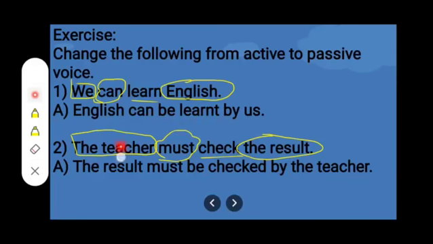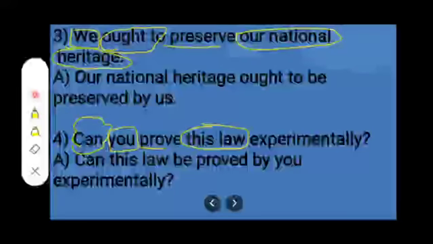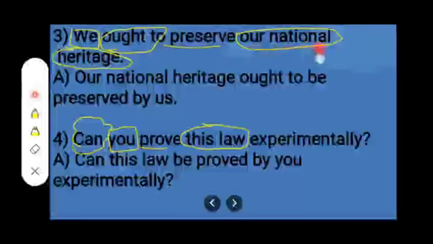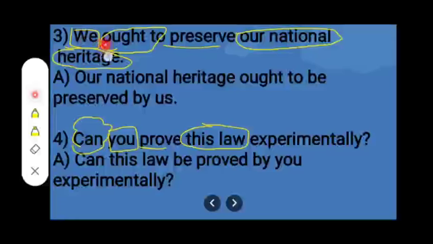Number 2. The teacher must check the result. So the teacher is our subject, must is our modal, check is our verb, and the result is our object. So the answer is the result must be checked by the teacher. Number 3. We ought to preserve our national heritage. We is our subject, ought to is our modal, preserve is our verb, and our national heritage is our object. So our answer is our national heritage ought to be preserved by us.